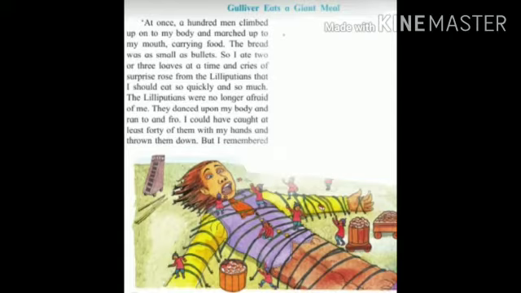I could have caught at least 40 of them with my hands and thrown them down, but I remembered. Now here Gulliver is saying that if he wanted, he could catch at least 40 Lilliputians in his hand and throw them down and hurt them. But he will not do this because he remembers his promise. What promise did I make? I remember it. Let's move to the next paragraph, dear student. My promise to remain quiet.